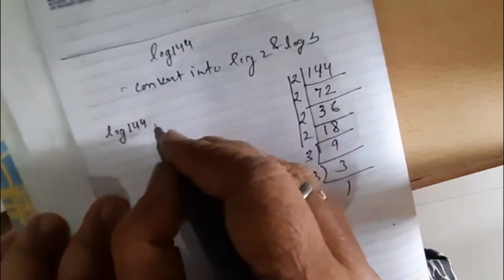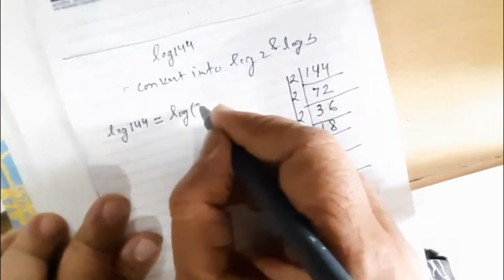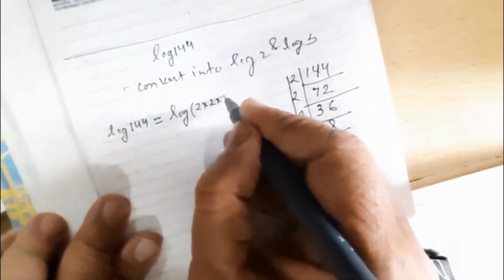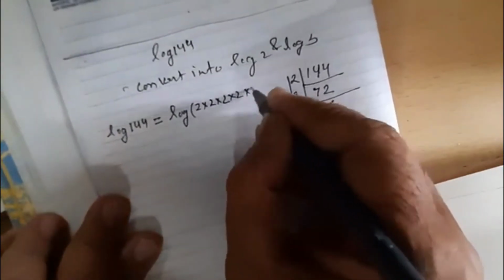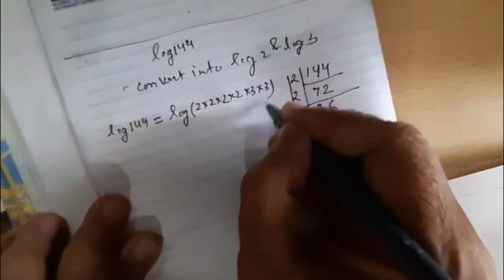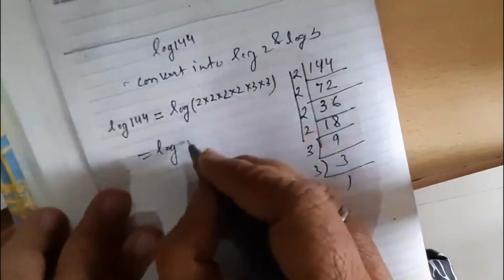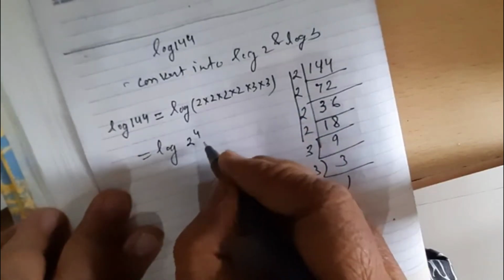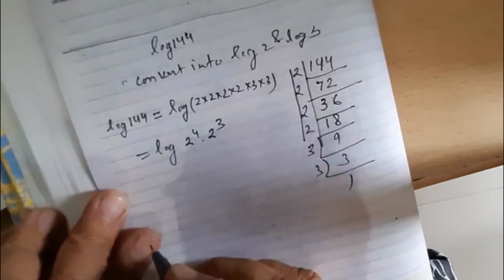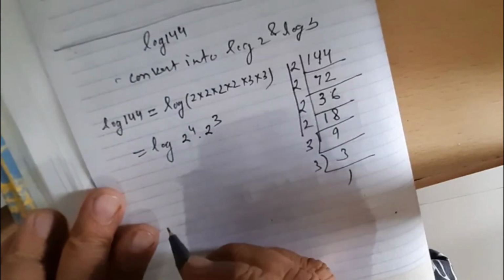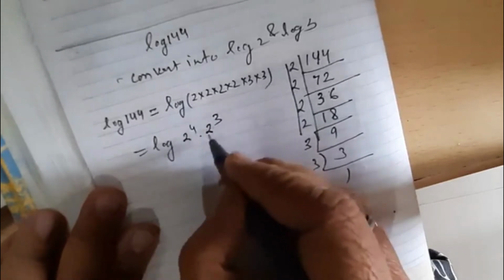तो log 144 we can write log 2 into 2 into 2 into 2 into 3 into 3, and this can be written 2 की power 4 and 3 की power 2.